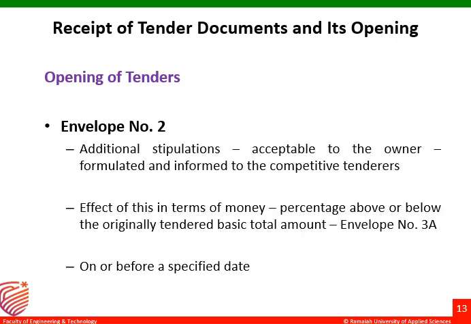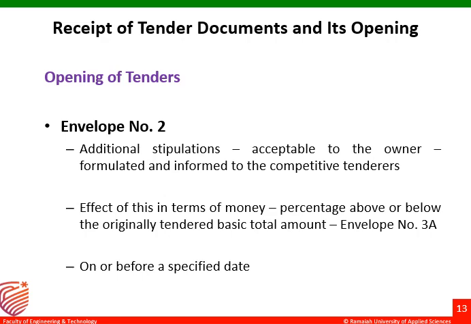Some additional stipulations that have to be acceptable to the owner will be formulated and informed to the competitive tenderers. The effect of this in terms of money: due to some changes in the specifications or some deviations noted at that time, there might be a change in the tender document. In such cases, the value of the tender might change. Those things might affect the terms of money or the terms of percentage.